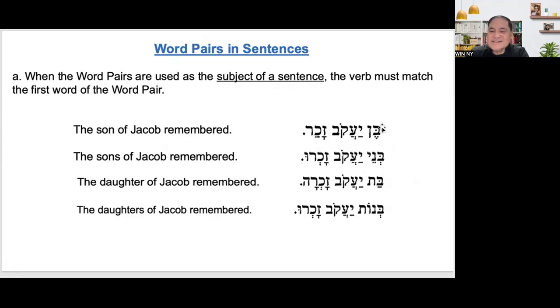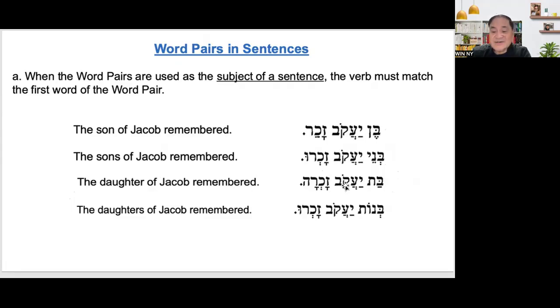What is the regular plural for Ben? Banim. So Banim became Bnei. Bnei Yaakov zachru. Now let's go to the next one. The daughter of Jacob remembered.